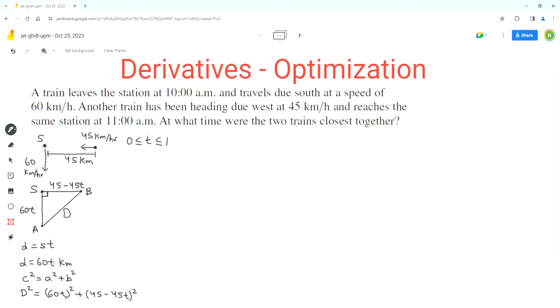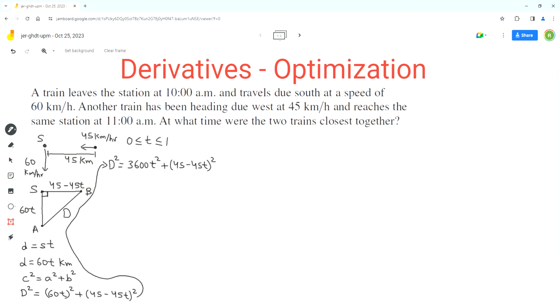Now we can simplify this expression. So d squared equals, so 60 squared is equal to 3600 t squared plus (45 minus 45t) squared.